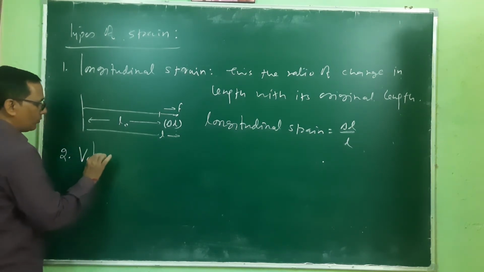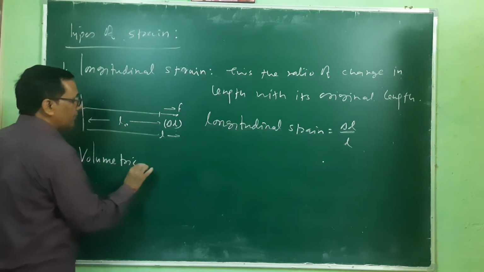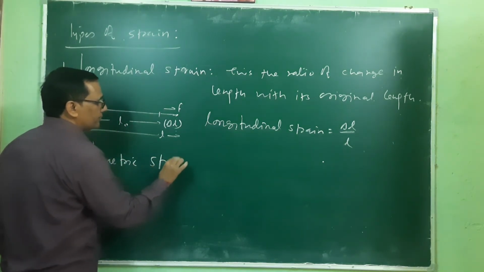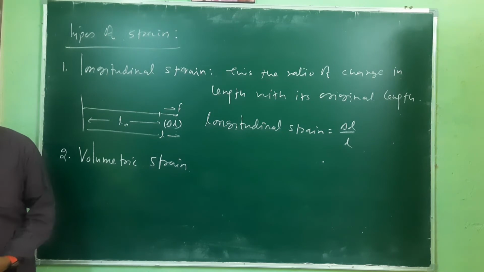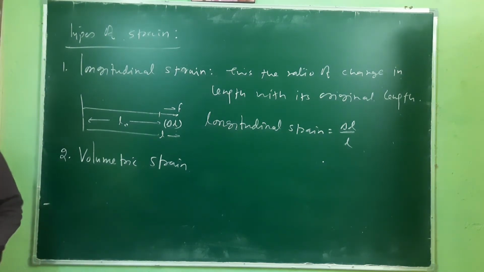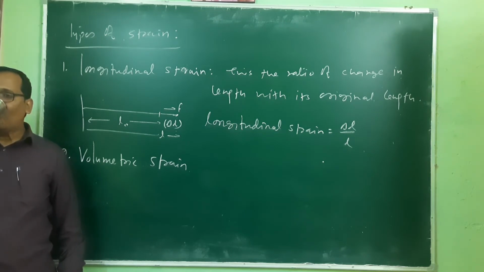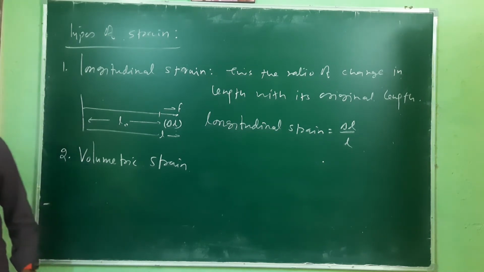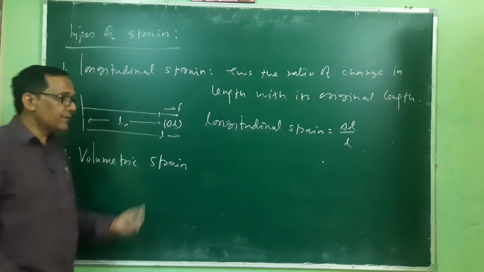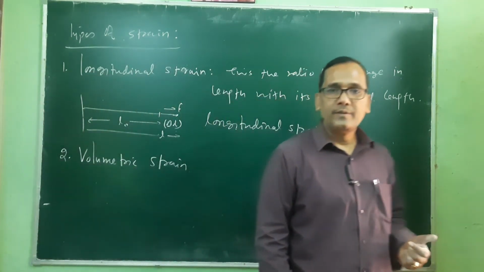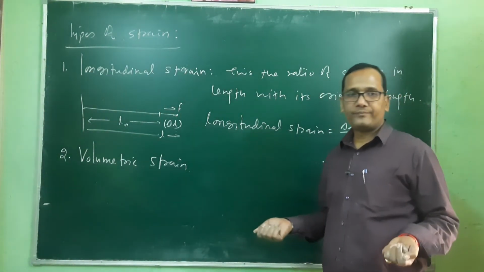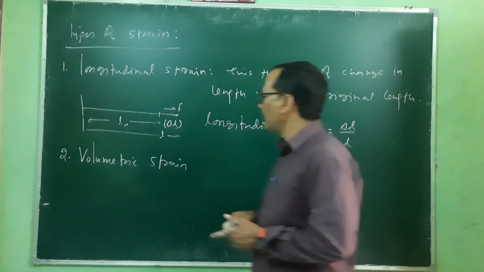Second is volumetric strain, or volume strain. Longitudinal is related to length; volumetric is related to volume.